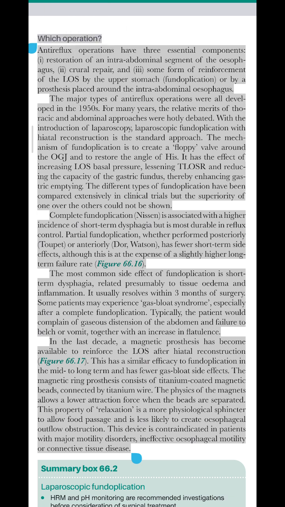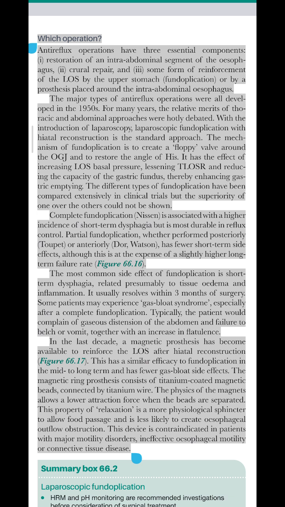Which operation? Antireflux operations have three essential components. A. Restoration of an intra-abdominal segment of the esophagus. B. Crural repair. C. Some form of reinforcement of the LOS, either by the upper stomach, fundoplication, or by a prosthesis placed around the intra-abdominal esophagus.